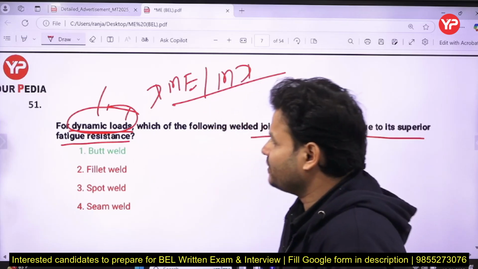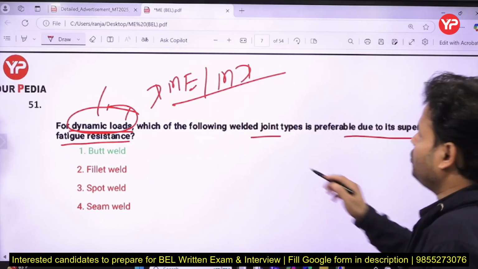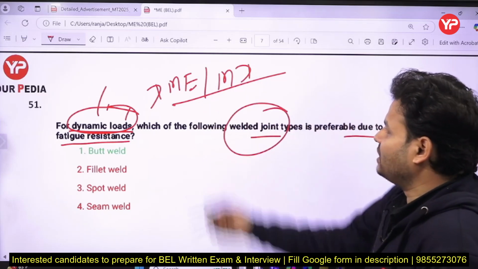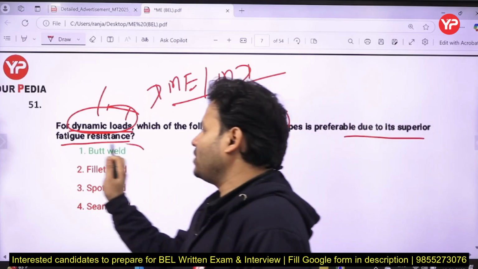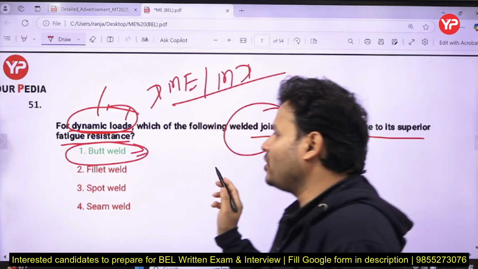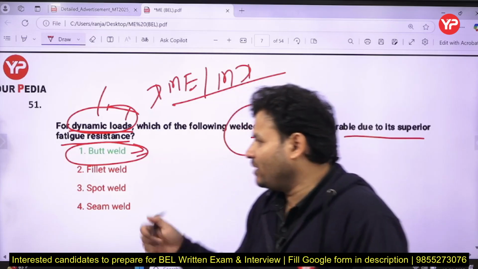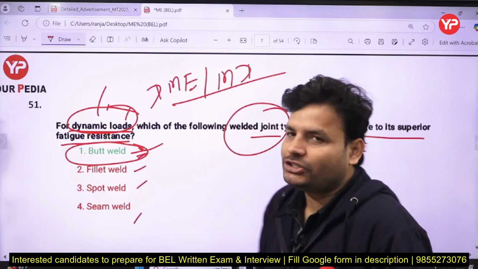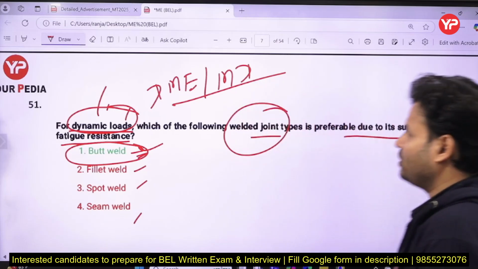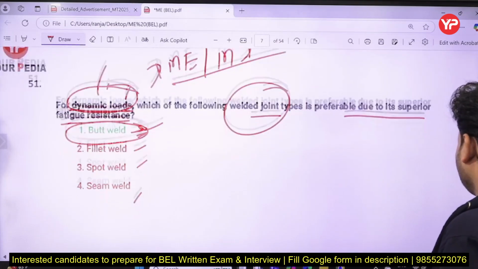So direction also changes. So whenever you are going to use a welded joint, especially in case of dynamic load, then more superior will be the butt weld. Butt weld is the butt joint, you know now. One is fillet, spot and seam weld. Out of which butt weld is more superior, more strong, especially in the dynamic load.